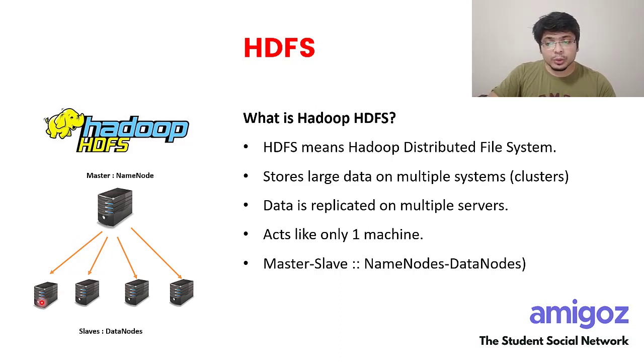And then this distribution is done in a master slave model. So there is one machine which is a master, which takes care of distributing this. The logic of distributing your big data into small chunks is done by this master node, which is also called name node. Then the small laptops, or the small hard disks where all this data is stored, are called data nodes. These are called slaves also. So this is where your actual data resides, and the name node takes care of the logic behind distributing that data. So data is replicated in multiple servers to make sure that when one system crashes, you still have all the other data, right? So all these points have been written here.